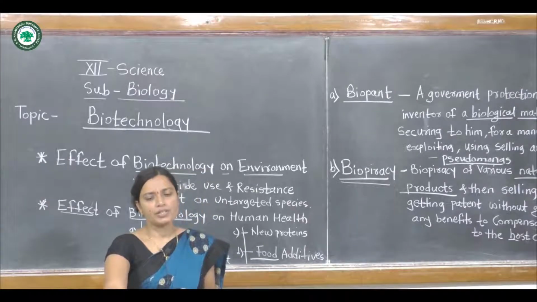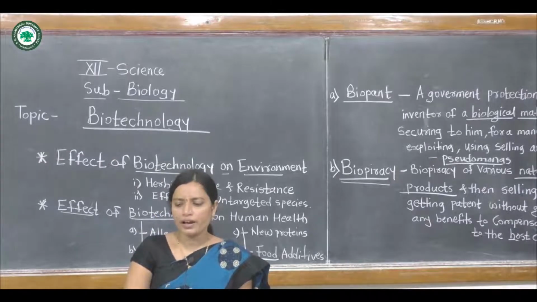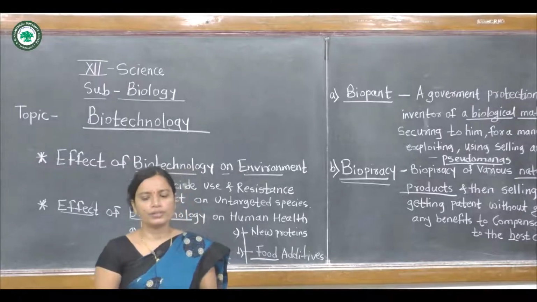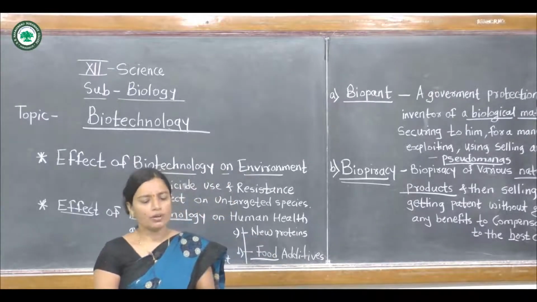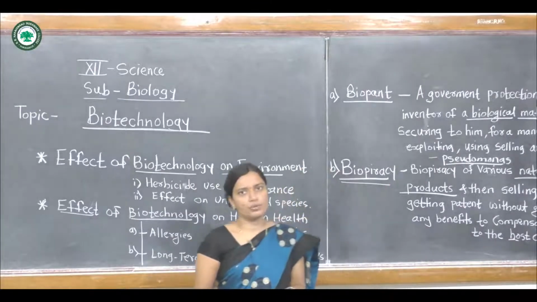And this traditional knowledge, especially that relevant to global survival, includes the knowledge. Now in biopatents and biopiracy, the natural products are produced.